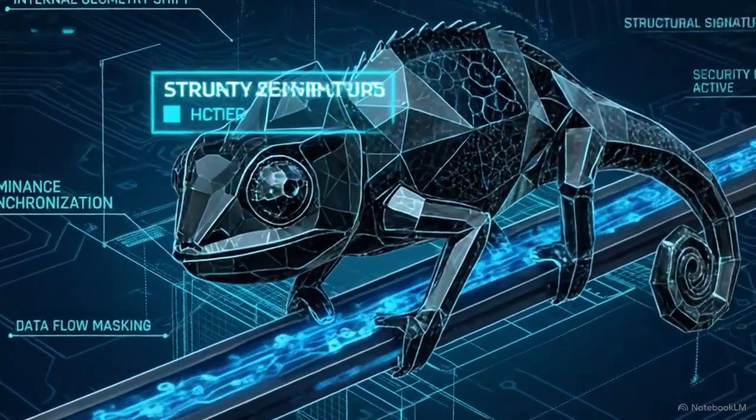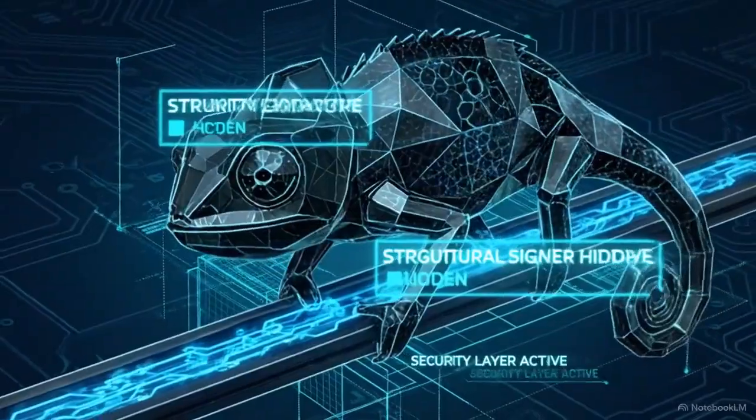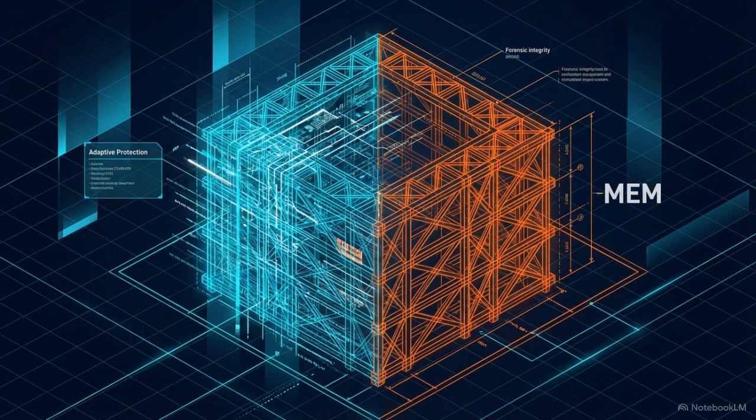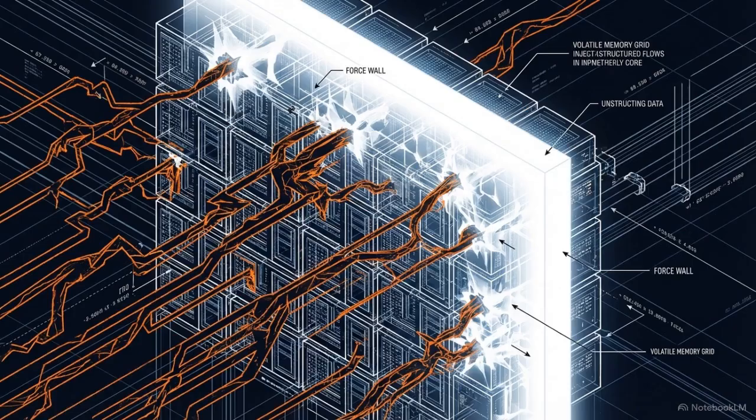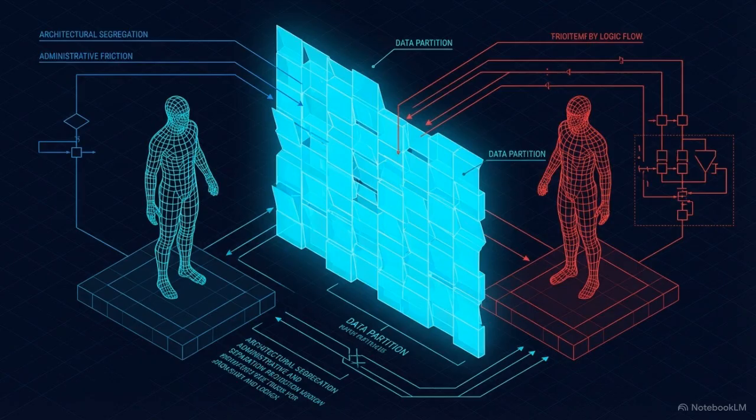Adversaries bypass foundational engines using living-off-the-land attacks. They weaponize trusted, dual-use tools like PowerShell to blend in and evade detection. Symantec neutralizes this with adaptive protection and memory exploit mitigation. MEM is a feature that specifically targets and shuts down fileless attacks and memory corruption exploits. In our matrix, adaptive protection and MEM map directly to CIS Control 4, secure configuration, and CIS Control 10. The trade-off is administrative friction.